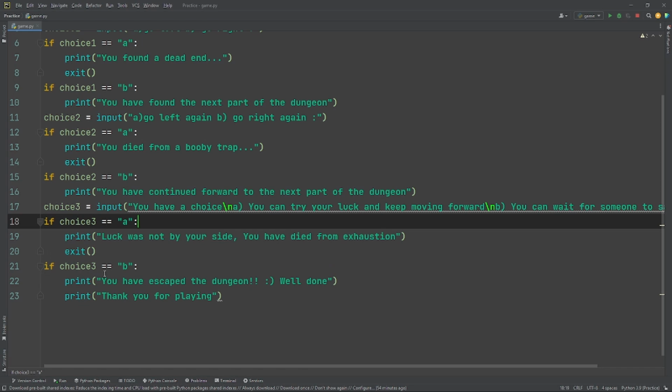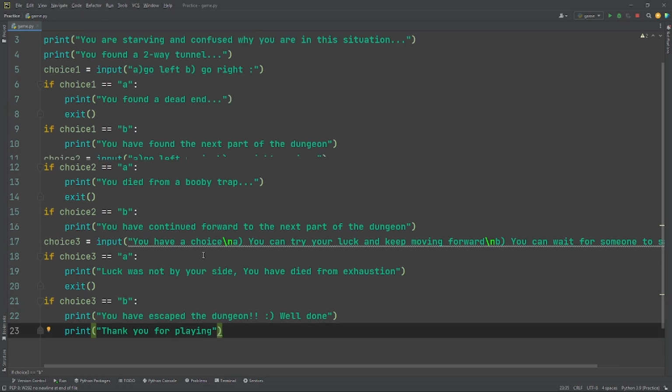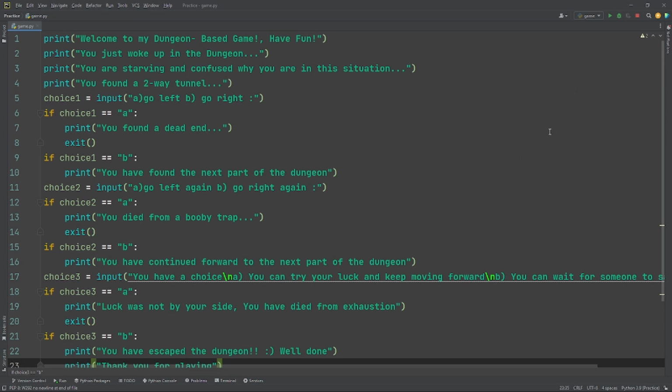But if you put B, which is you can wait for someone to save you, you have escaped the dungeon. Well done. Thank you for playing. That's my plan in this dungeon based game here. But that's a quick, easy, simple adventure text game using Python, like I showed you here.